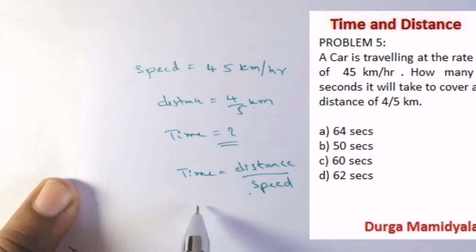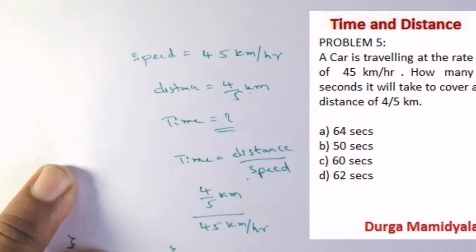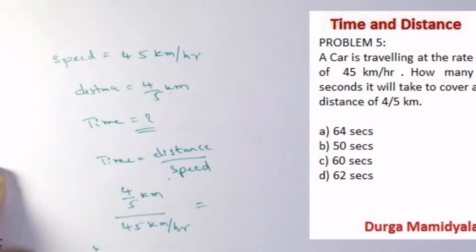It is 4 by 5th kilometer, right? And what is the speed? 45 kilometer per hour. So both units are matched, so not a problem here, right? So time is equal to 4 by 5 into 45, right?